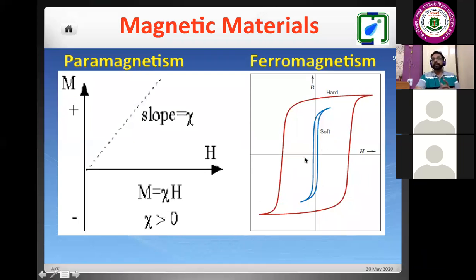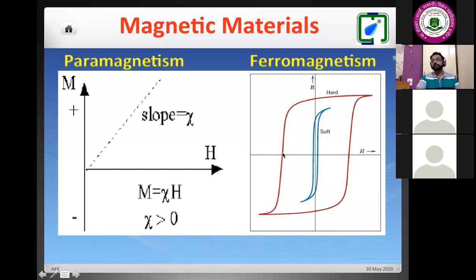We know the definition: this is the remnant magnetization, this is the coercive field. I'm not going into the details of all these things. The thing is that if I increase and decrease the magnetic field, by this magnetization and demagnetization, we see that they don't follow the similar curve, and there is a hysteresis between magnetization and demagnetization.